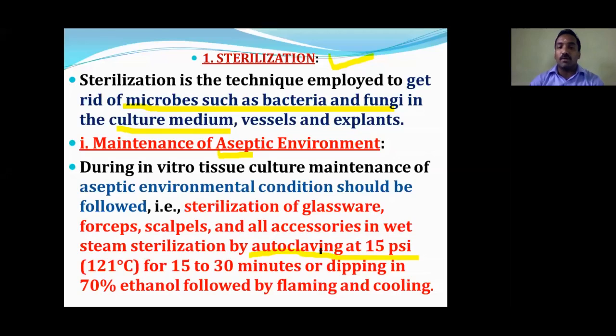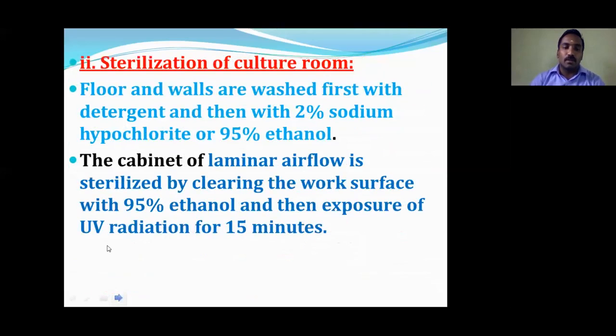It is around 15 psi, 121 degrees Celsius for 15 to 30 minutes. Along with 70% ethanol, by flaming and cooling, all the apparatus or instruments should be cleaned in the lab before we do the tissue culture. The next one, sterilization of the culture room.